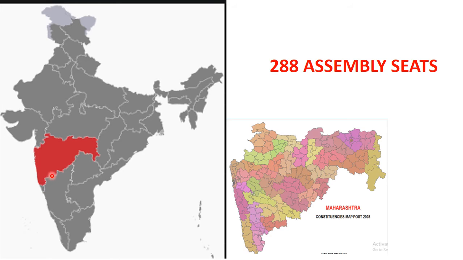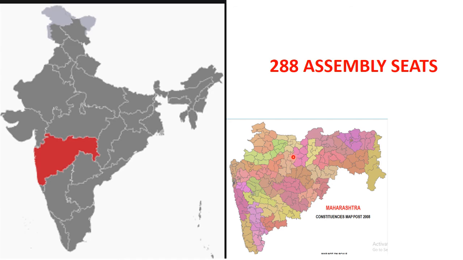Now, here I have taken up an example of Maharashtra. You can see this is Maharashtra, and see the entire state has been divided into small units called constituencies. And how many seats are there? There are 288 assembly seats.